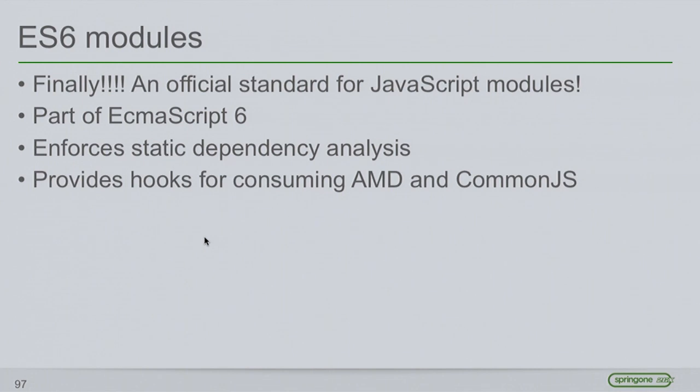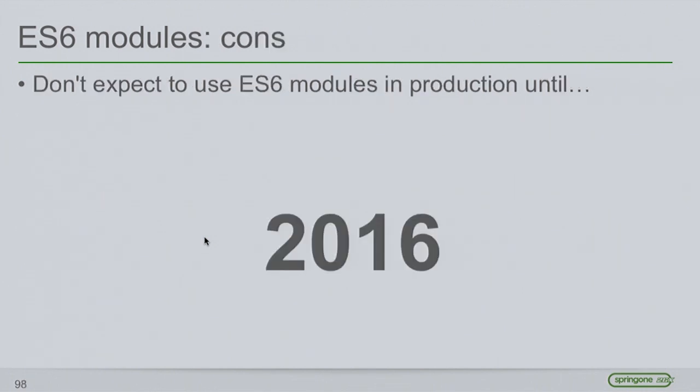And eventually, I mean, CommonJS is great, but aren't we working towards a standard? And the answer is yes. The official standard for JavaScript modules will be part of EcmaScript 6. They expect to have this spec finalized around the end of the year. It's going to enforce static dependency analysis and provide hooks for consuming all the modules we're creating today. So if we're creating AMD and CommonJS modules today, there'll be a way to pull those into ES6 environments.